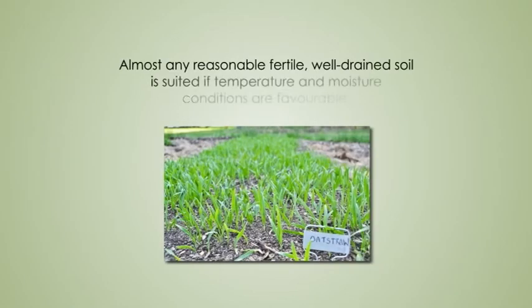Now let's come to the soil and climatic requirements for oat. Soil type. Almost any reasonably fertile, well-drained soil is suited if temperature and moisture conditions are favorable.